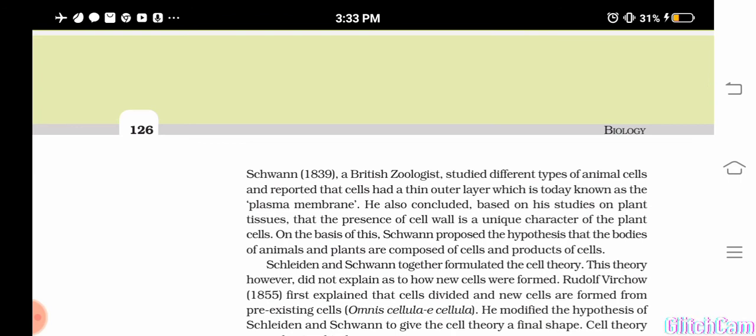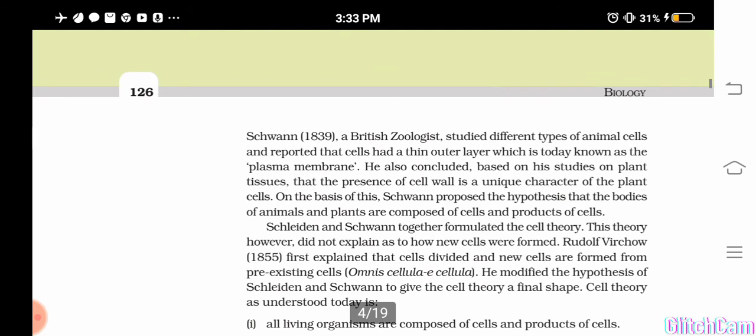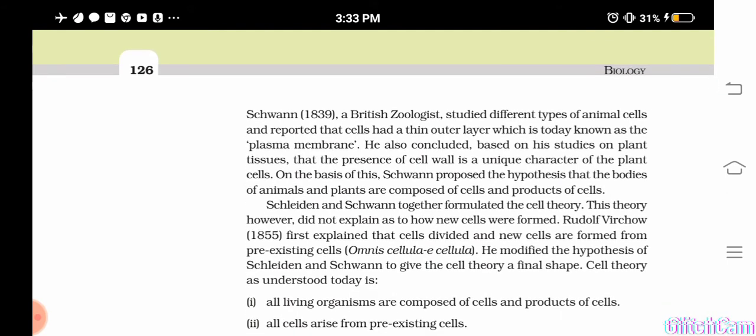These two findings they concluded and formulated the cell theory. The cell theory explains that all living organisms are composed of cells and products of the cells. But at that time, no one noticed how the cells are formed.